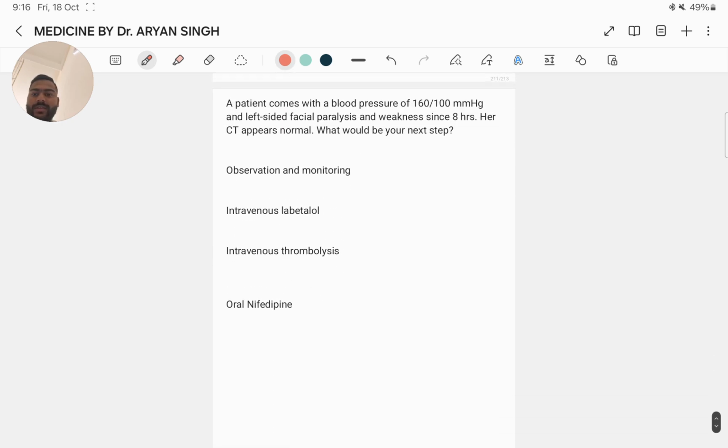Next question. A patient comes with a blood pressure of 161/110 mmHg and left-sided facial paralysis and weakness since 8 hours. Her CT appears normal. What would be the next step? Observation and monitoring, intravenous labetalol, intravenous thrombolysis, or oral nifedipine. Here the answer is observation and monitoring because the patient may be experiencing a transient ischemic attack or an ischemic stroke.